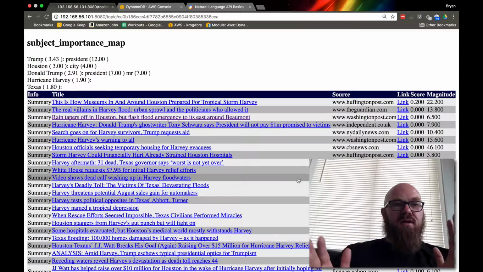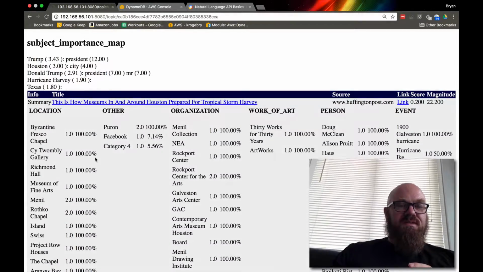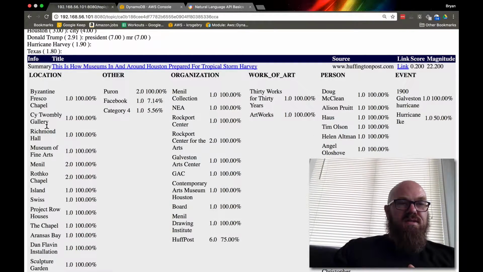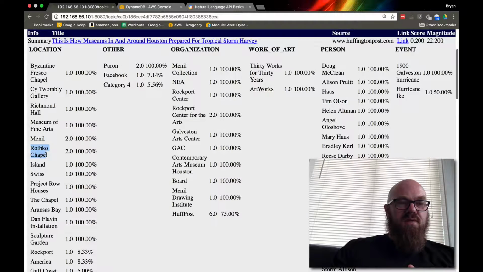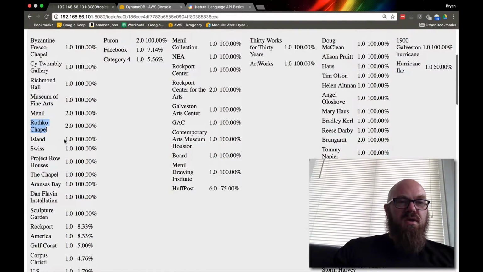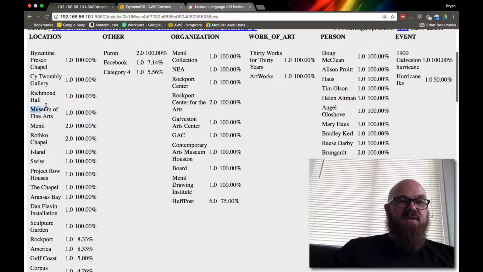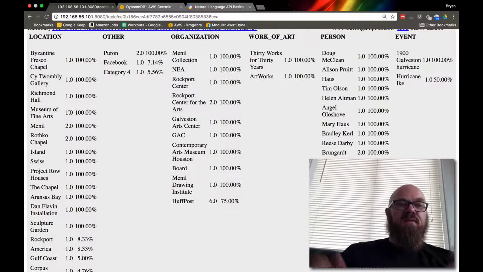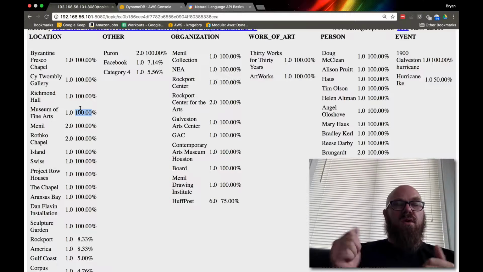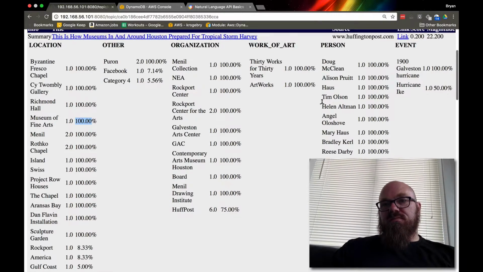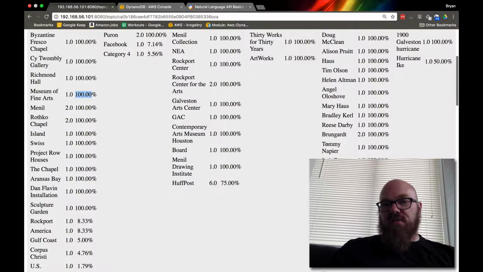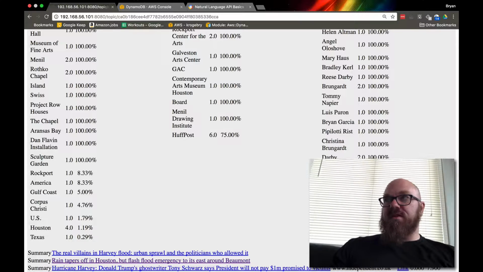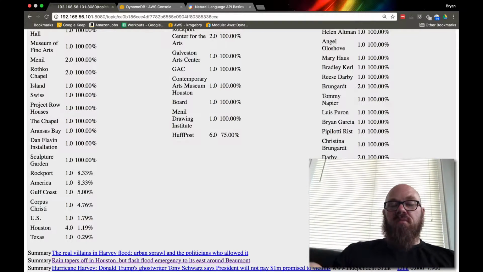Looking at each line from left to right, we have a summary link. When we click this, we can see the breakdown. This is the entity analysis. So these locations are mentioned, and Museum of Fine Arts is mentioned once in this document, and then once overall for all of the documents. That's 100% of mentions. It probably gets a little confusing, so you can see a better example here. Harvey is mentioned 3 times here, but that's 0.89% of the total number of mentions.